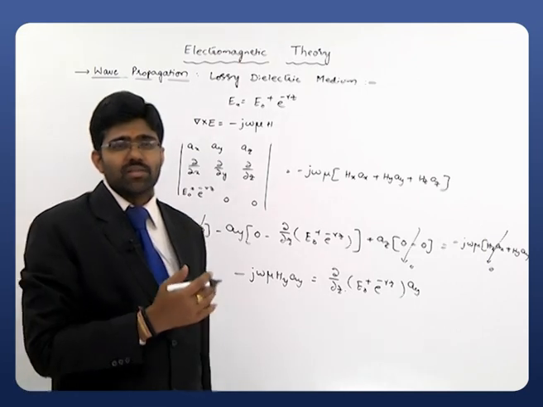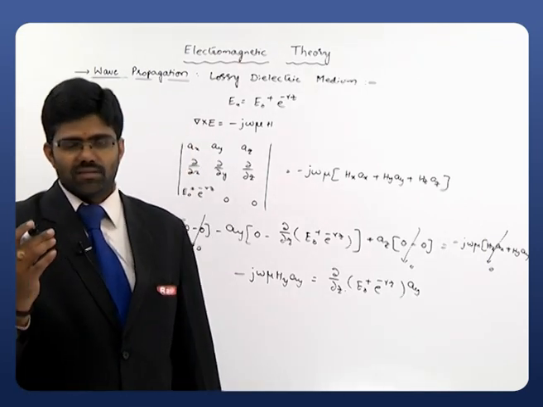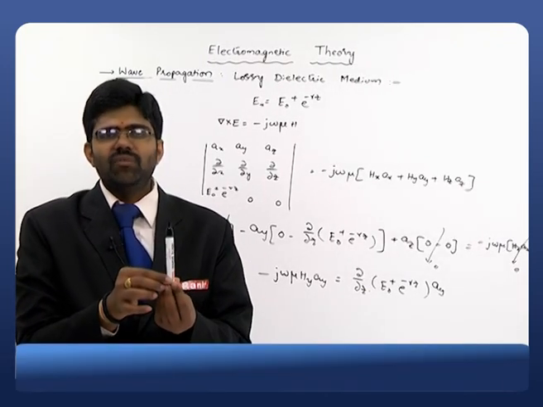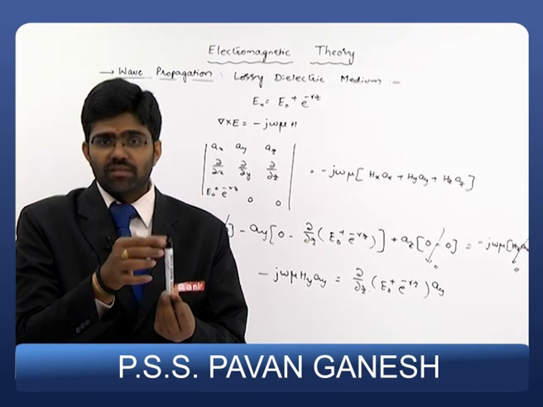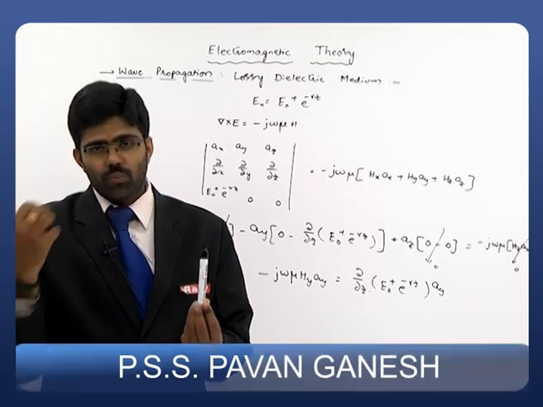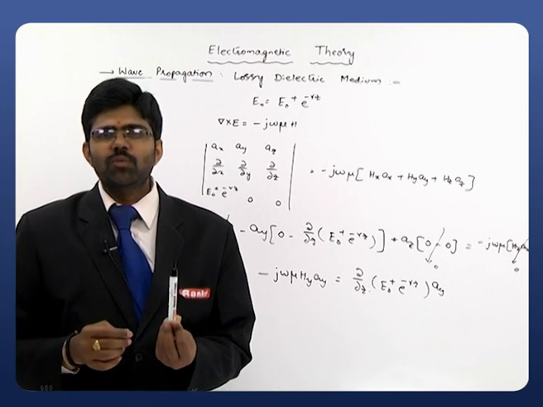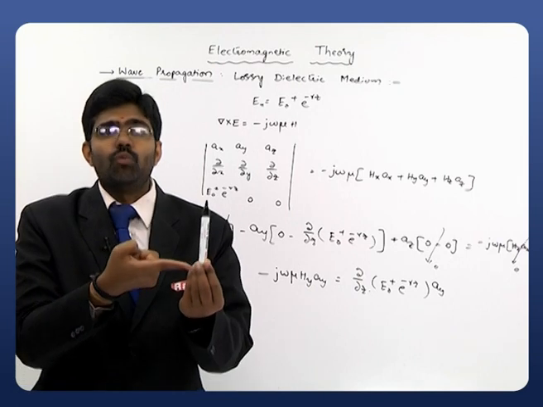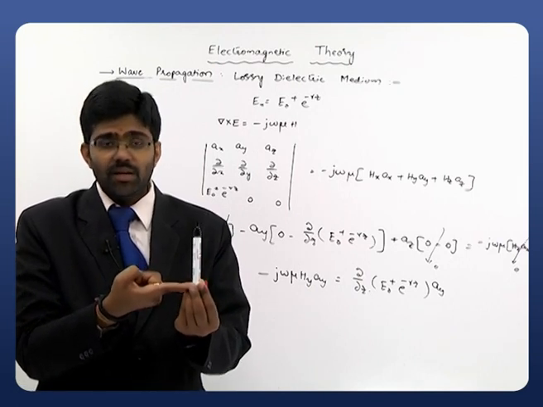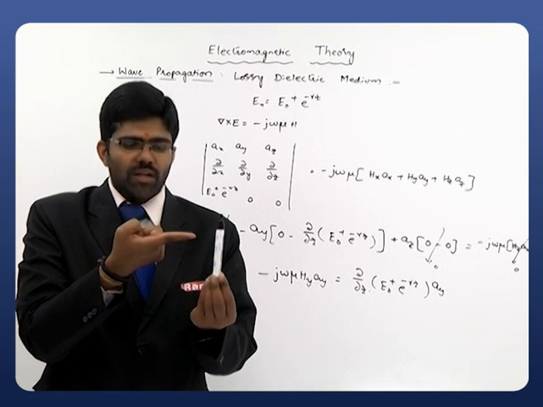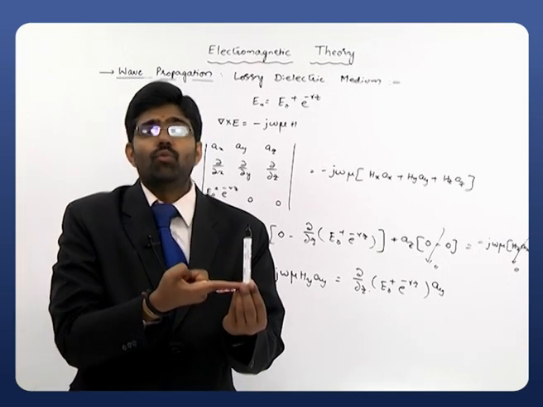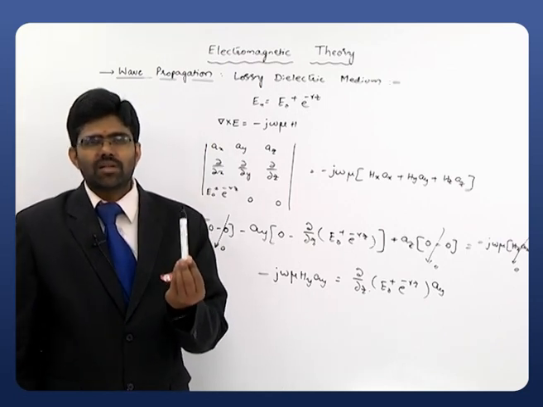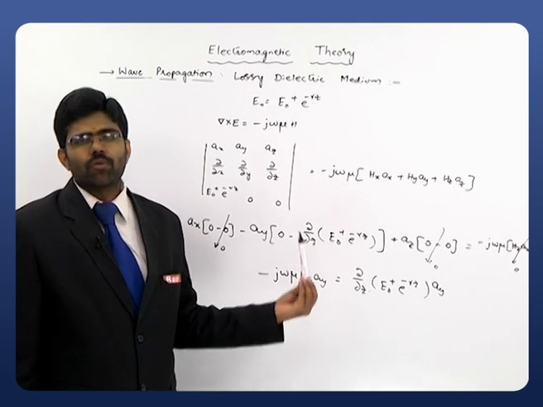Before going to the simplification, just observe what's happening here. We assumed that the electric field exists in the x direction. That was the initial assumption, and we derived the equation, solved it, and using Maxwell's equation we got H, which consists of only one component, in the y direction. So clearly the electric field is in the x direction, the magnetic field is in the y direction, and the wave is propagating in the z direction. This is the observation that we have. Now go for the simplification.